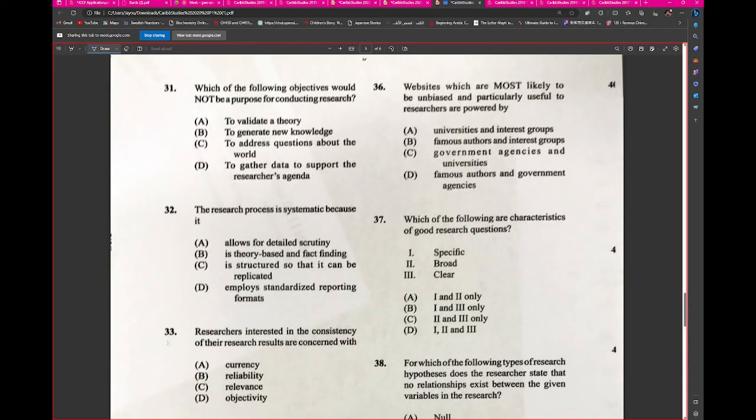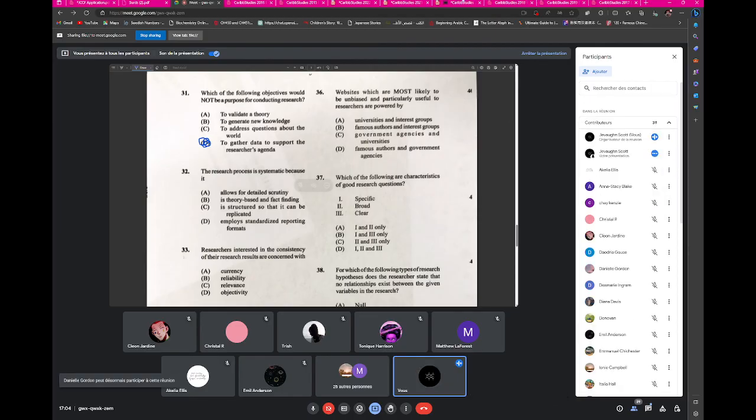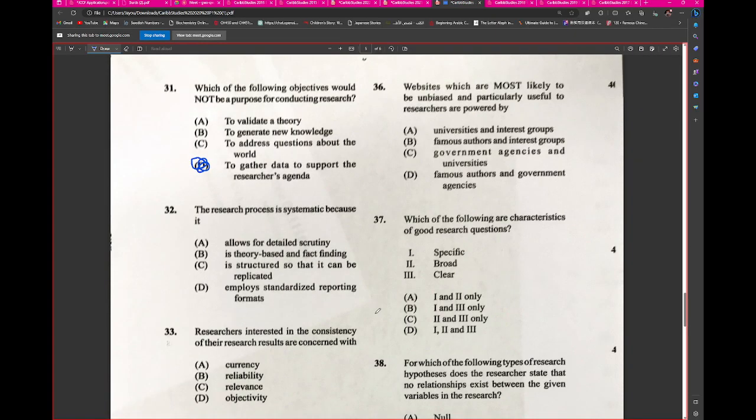31. Which of the following objectives would not be a purpose for conducting research? Sir, D. It can be a purpose, to be very honest, but it's not an ethical purpose. It's not really ruled under what research should be done for. So no. The research process is systematic because it works. Sir, C. It is structured so that it can be replicated.